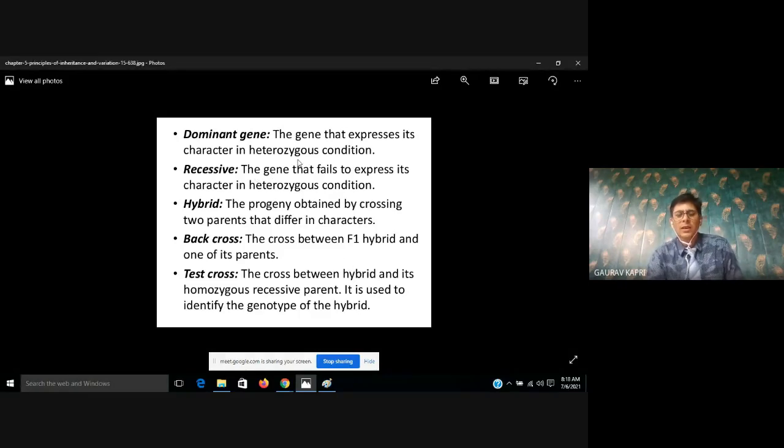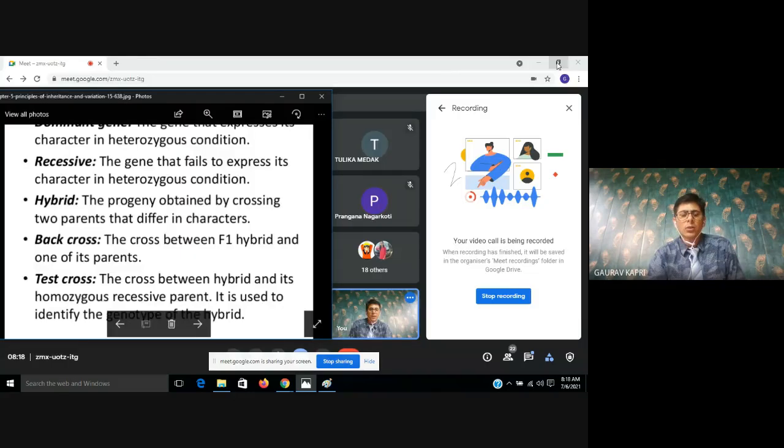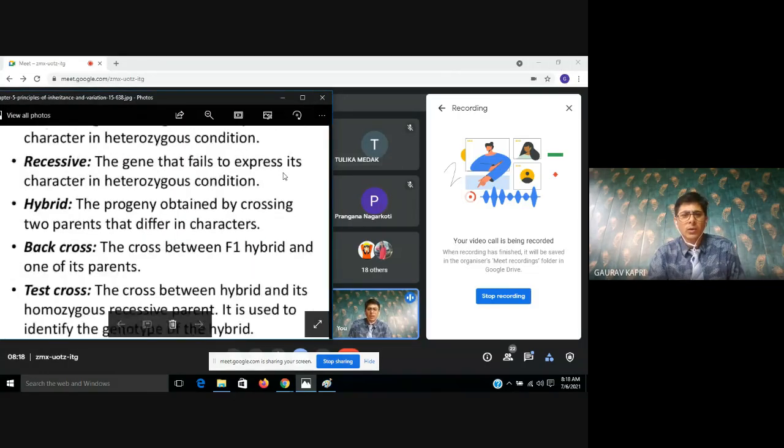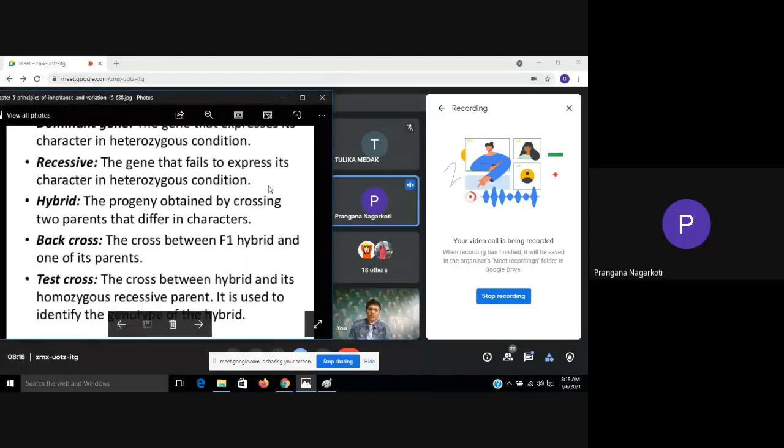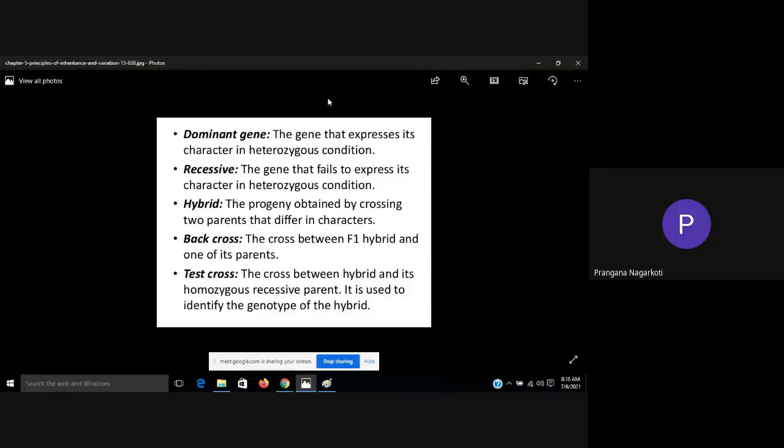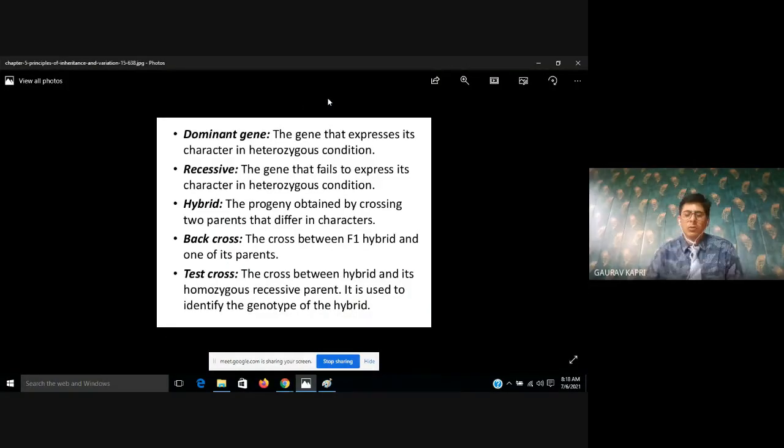Now the next concept which I want to discuss with you is dominant gene. Have you ever heard about the dominant gene? The gene which expresses itself in the F1 progeny is called dominant gene. Okay, Prangna is absolutely correct.